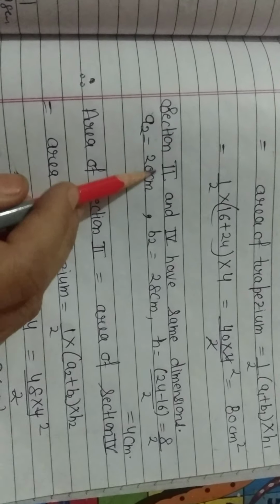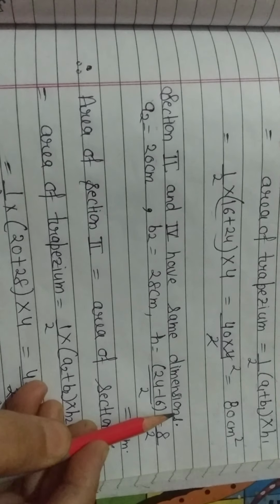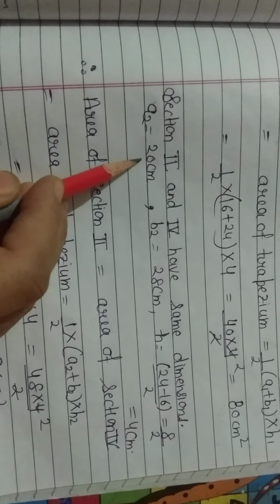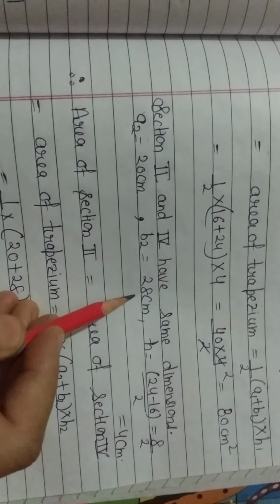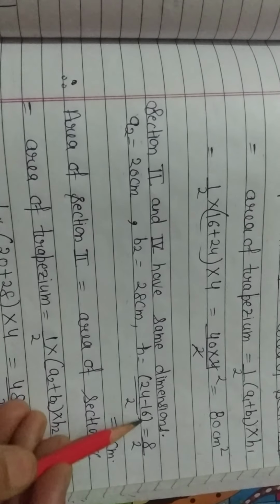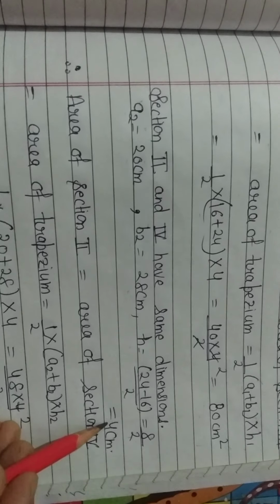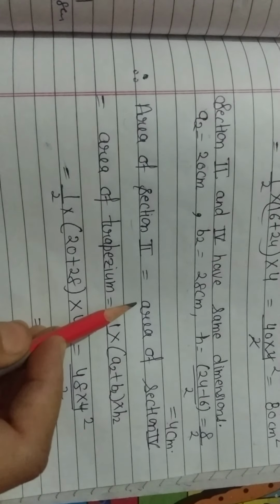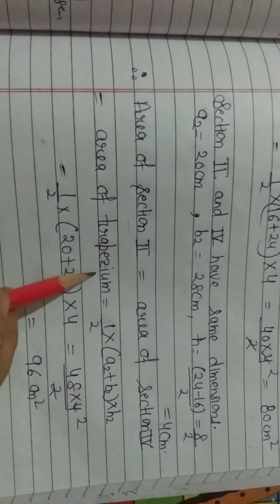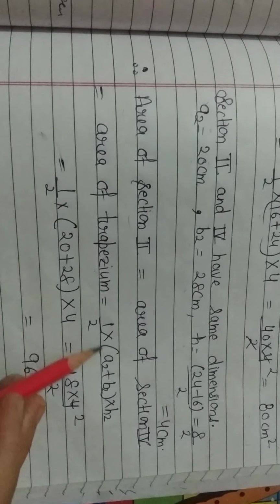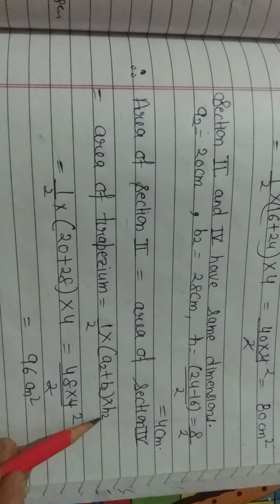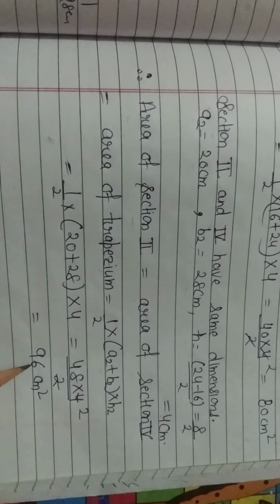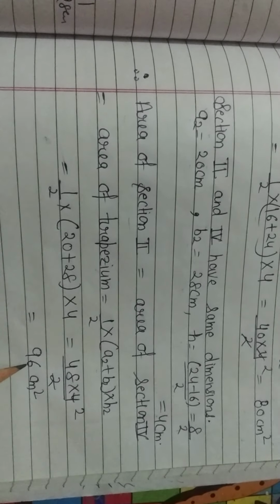Now sections 2 and 4 have the same dimensions. A2 is 20 centimeter, B2 is 28 centimeter and height is 24 minus 16 by 2, 8 by 2, 4 centimeter. Therefore, area of section 2 is equal to area of section 4, which is equal to area of trapezium, 1 by 2 into sum of the parallel sides into height. After putting the dimensions, you will get 96 centimeter square.